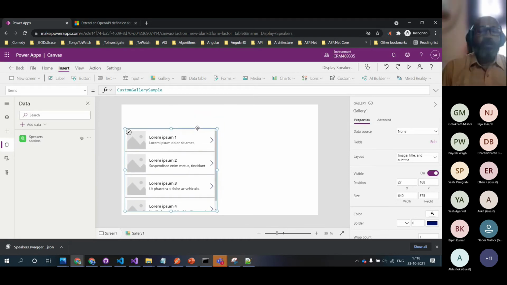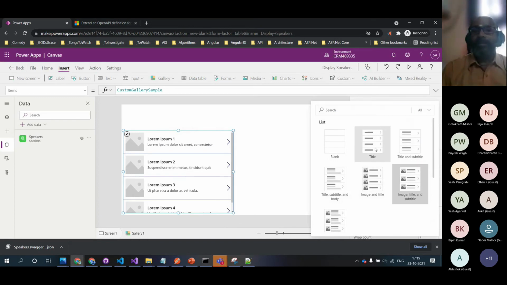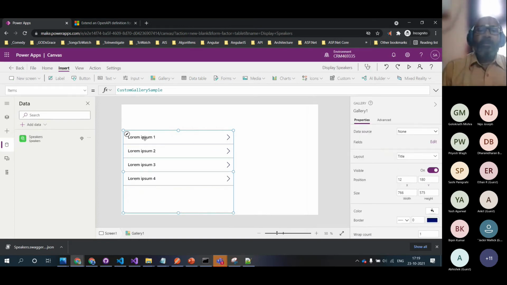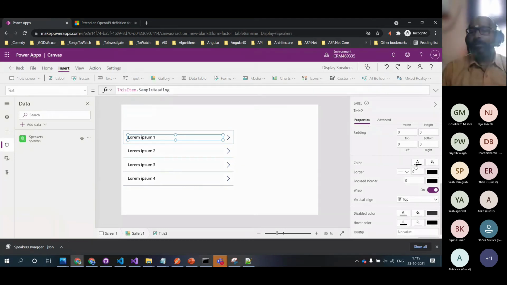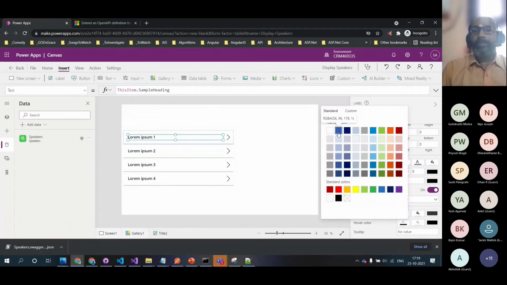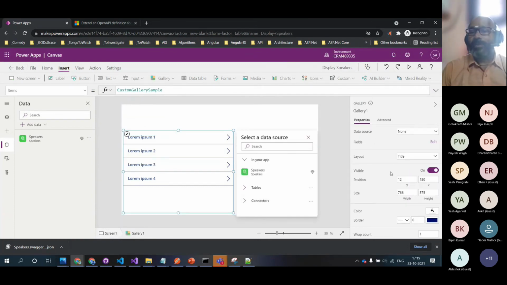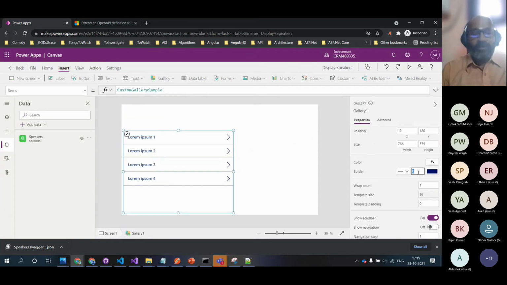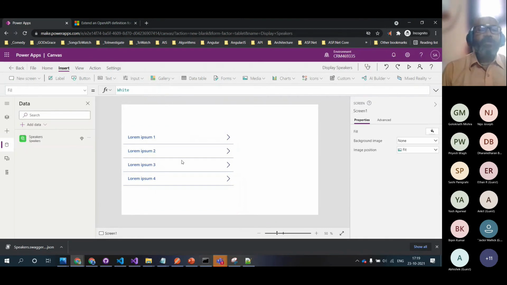Let me move this here, increase the size a little bit, and go and change the layout. I just want to display only the title. For the beautification, I am not that particular, but let's do at least a minimum beautification, if not high-fundo stuff, at least the basic things which we need to have. Cool, so at least we have this one.